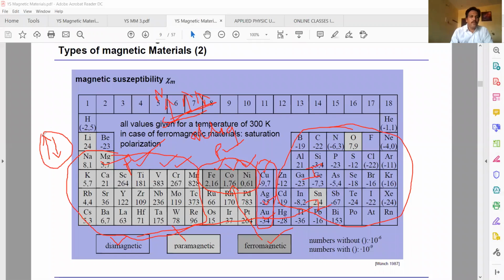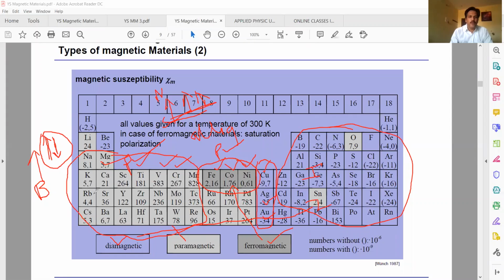So when the orbits are completely filled, what happens? This is plus mu B and this is minus mu B. The net dipole moment becomes 0. So these are called diamagnetic materials: substances which get weakly magnetized in the direction opposite to the direction of the applied field. If you take the electronic configuration of any of these materials and write it, they are completely filled orbitals.